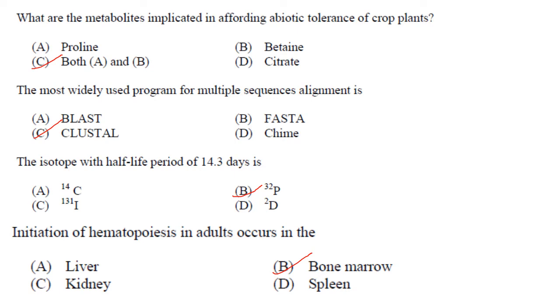The isotope with half-life period of 14.3 days is P32. Answer is option B. Initiation of hematopoiesis in adults occurs in the bone marrow. Answer is option B, bone marrow.